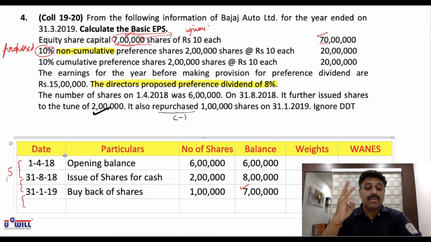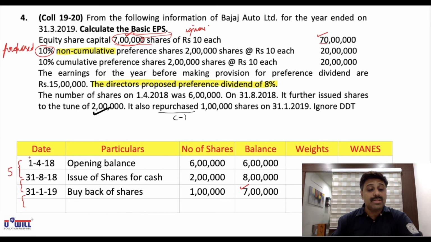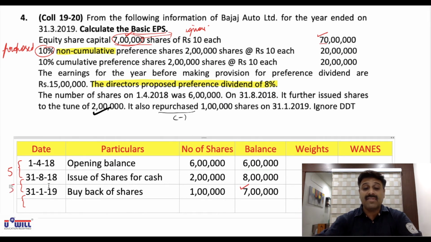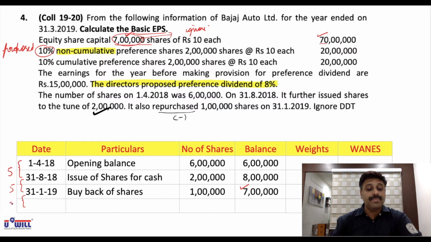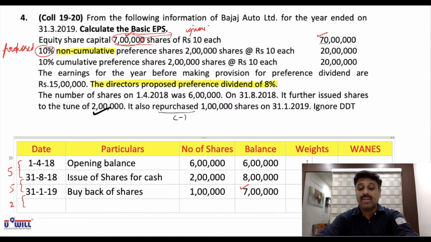September, October, November, December, and 31st January means January also included. So 5 months. And then after 31st January, February and March only 2 months. So these are the weights. Write down in the weights column. 5 months means it will be 5/12. Again 5 months 5/12, and 2 months 2/12.